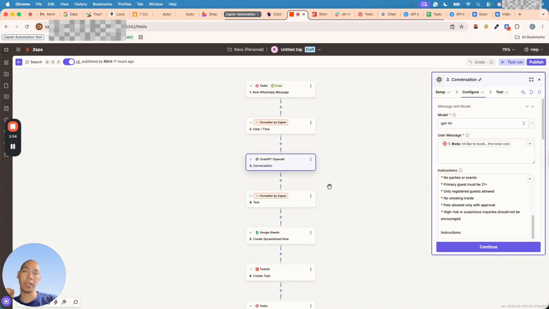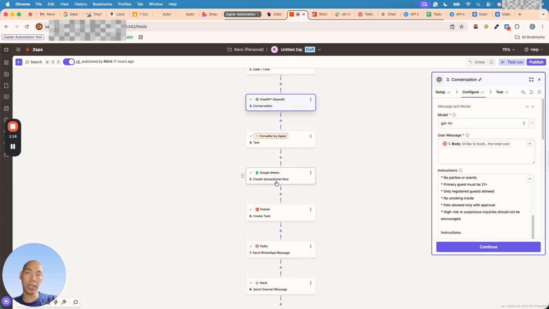So the second action would be the formatter. Let's just skip this one. And then ChatGPT or OpenAI for conversation. So basically OpenAI will be the brain to analyze the customer's inquiry and to respond to those inquiries. Then another formatter. Then Google Sheets. Basically, this is where we are going to store all those inquiry data.